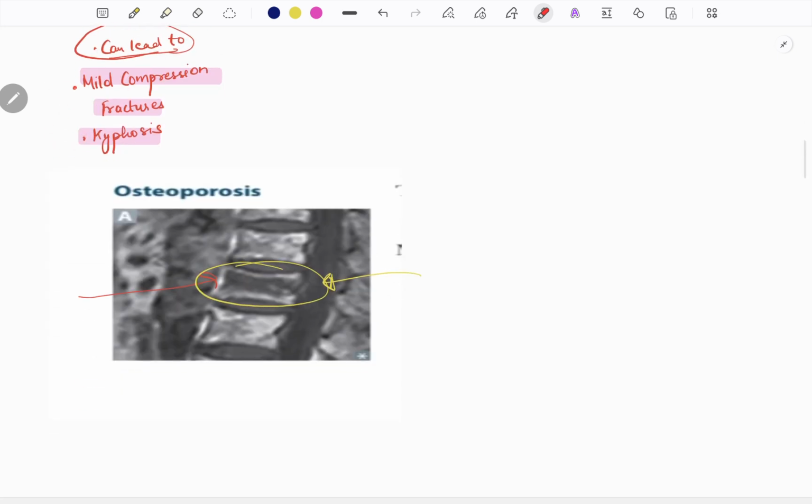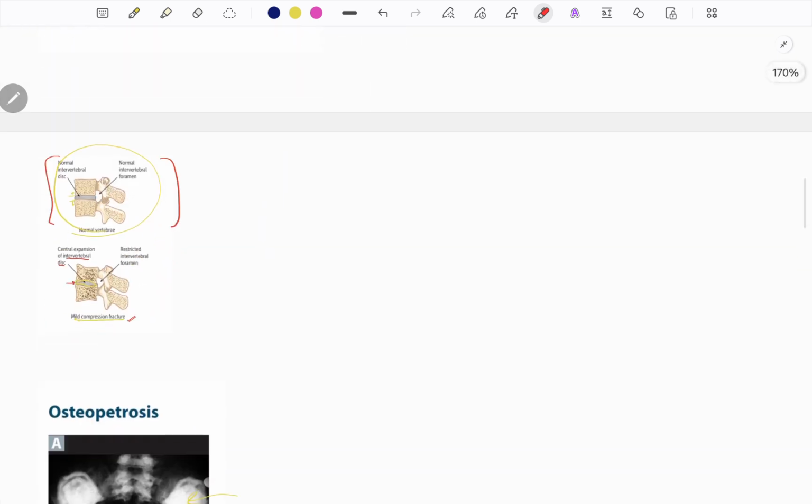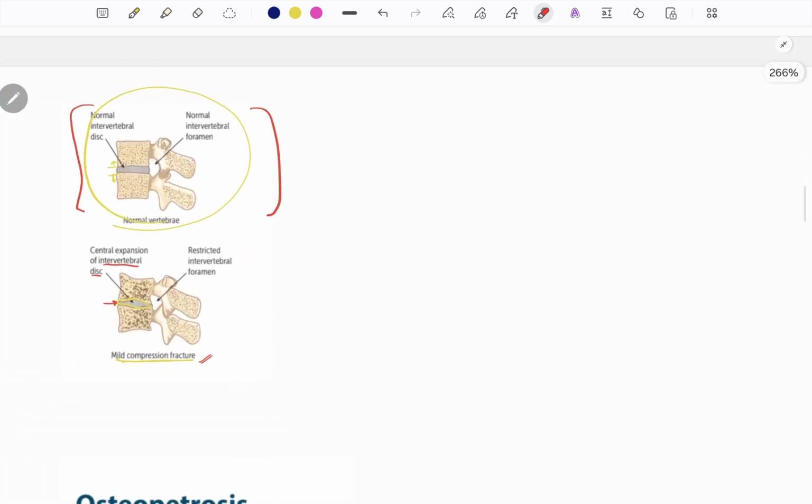See here in the diagram, I have shown the picture of a vertebral column. You can see the black area. Here it means the bone is porous or the bone is absent. Black means air and white means bone, or something that is solid. White means bone, okay? I have also shown the diagram.